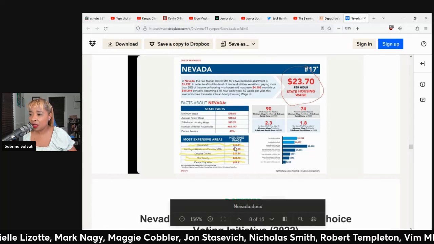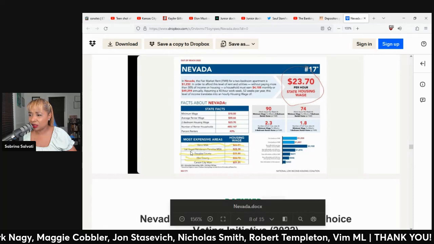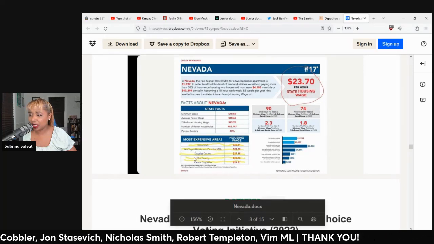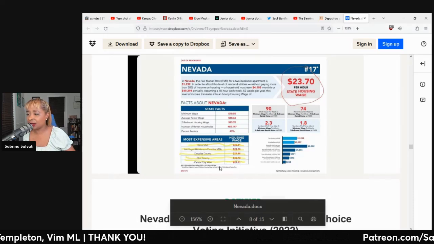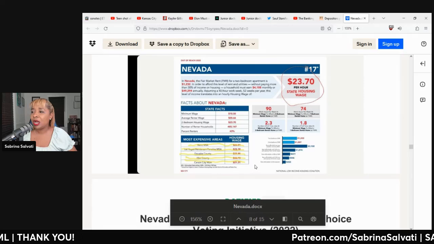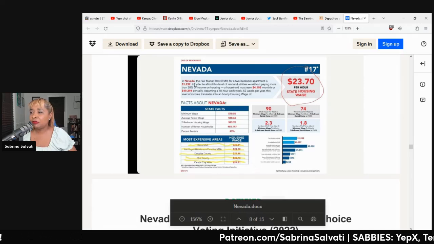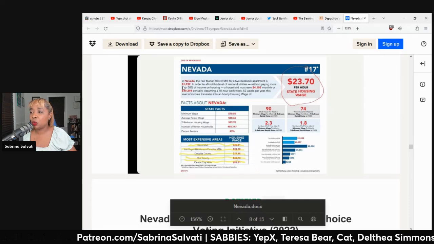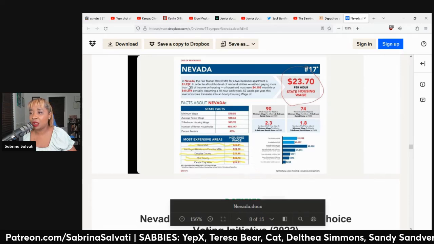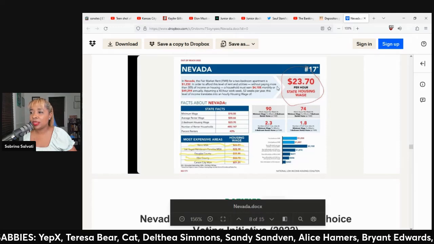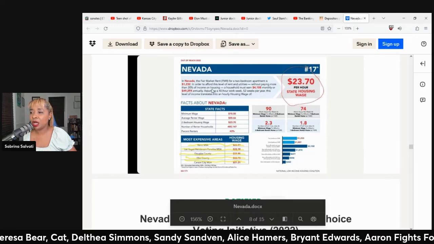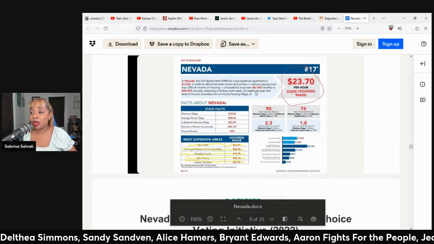In Reno, I think it's a little like $26. Las Vegas, 23. Douglas County, it looks like 22. Elko County looks like 22. And Carson City looks like around $21 an hour. In Nevada, the fair market rent for a 2-bedroom apartment is $1,232. In order to afford this level of rent and utilities without paying more than 30% of income on housing, a household must earn